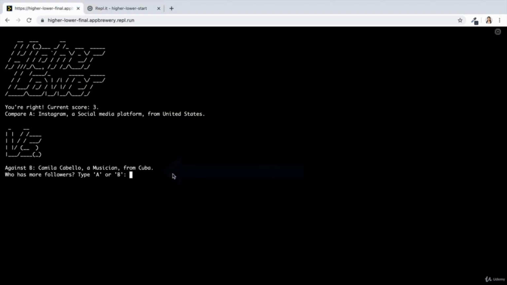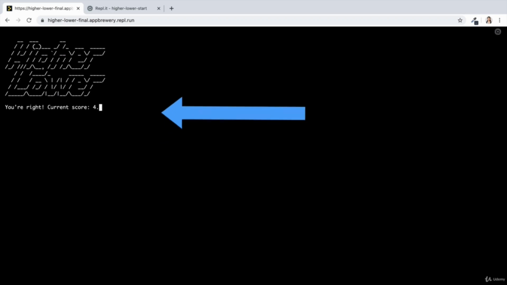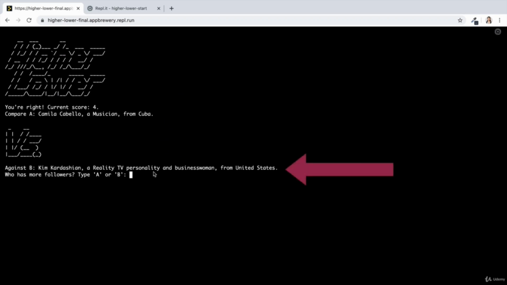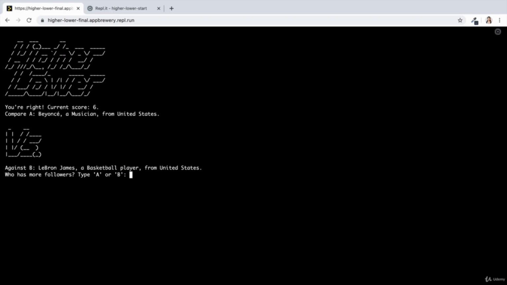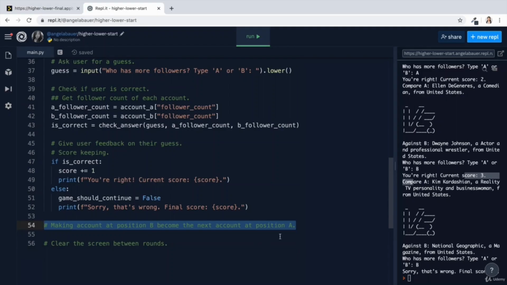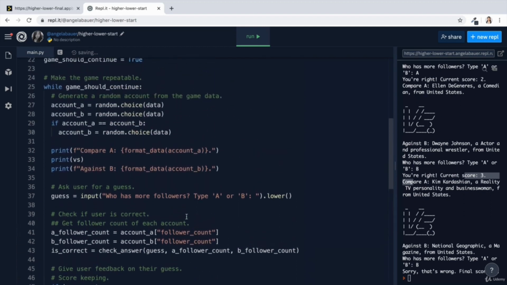But notice how in the final version of the game, the count at position B actually becomes the one at position A in the next round. So the game kind of continues like this. And then once I guess this, Kim Kardashian is now going to become the one at position A, and it keeps on going as long as I got it right. So we now need to code this functionality into our program.